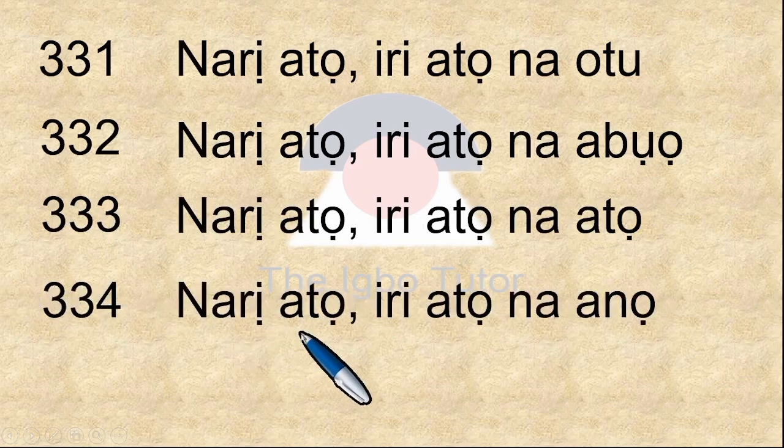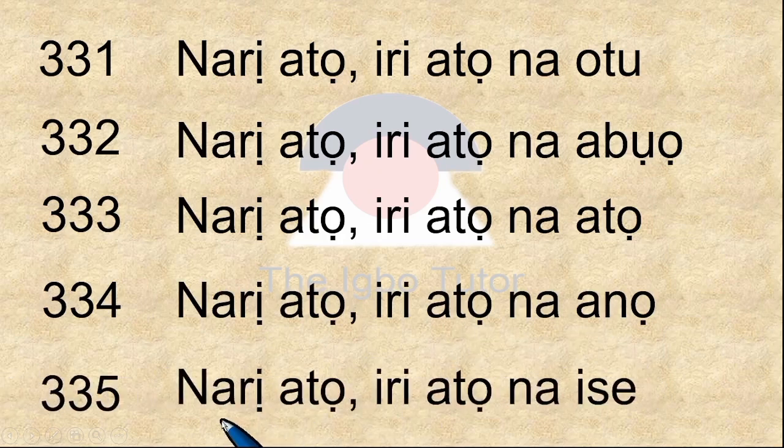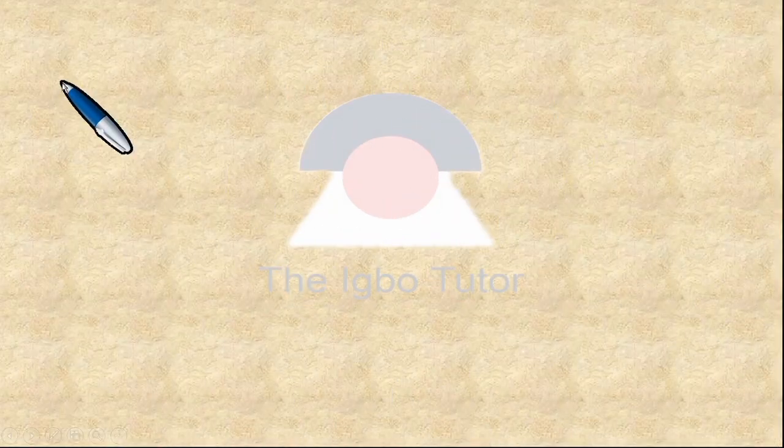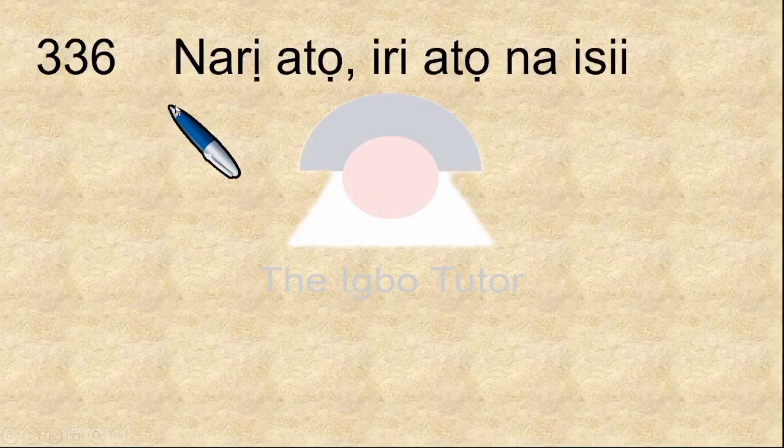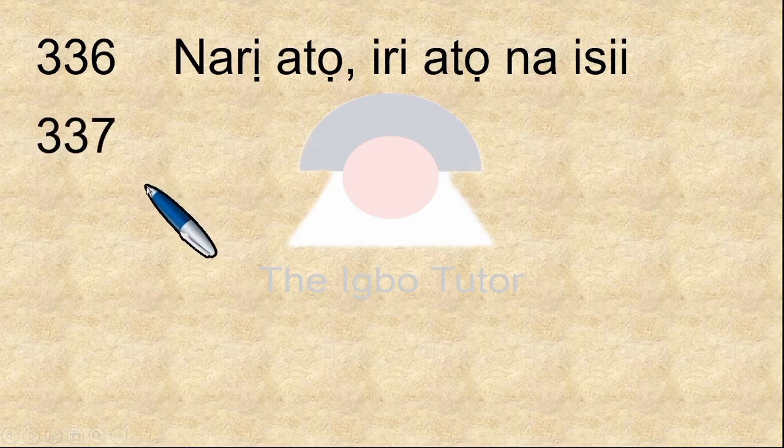333 is narị atọ, iri atọ, na atọ, 333. 334 is narị atọ, iri atọ, na anọ, 334. 335, narị atọ, iri atọ, na ise, 335. Narị atọ, iri atọ, na ise. Move on to the next page, and we have 336. This is narị atọ, iri atọ, na isii, 336.